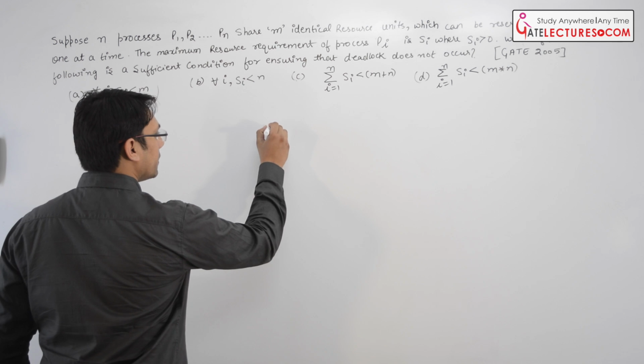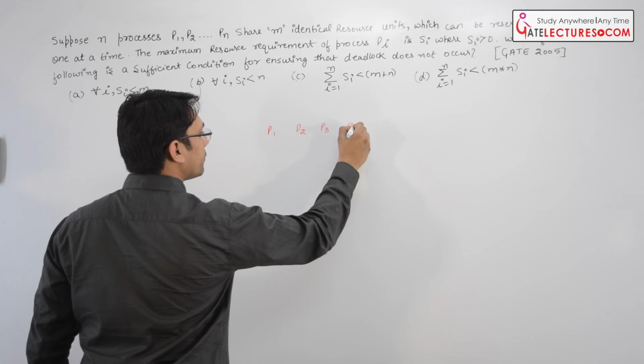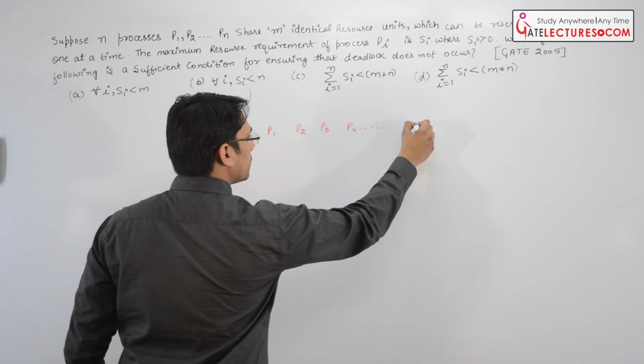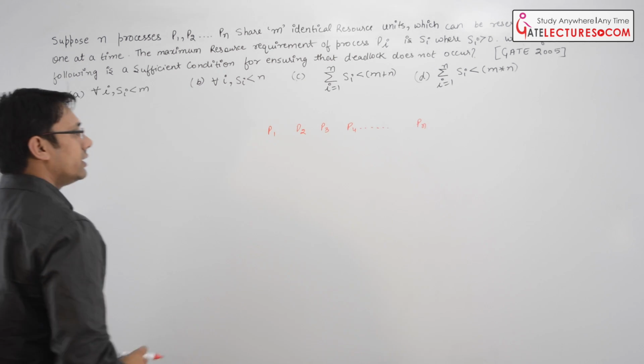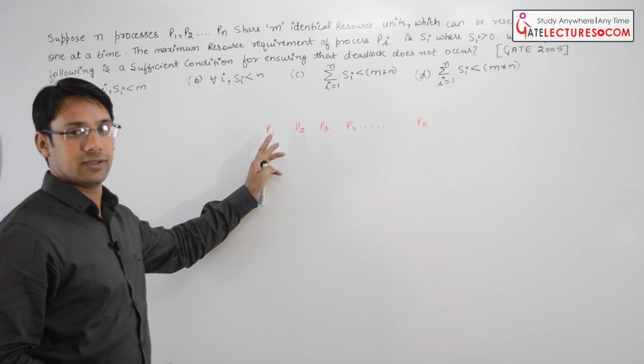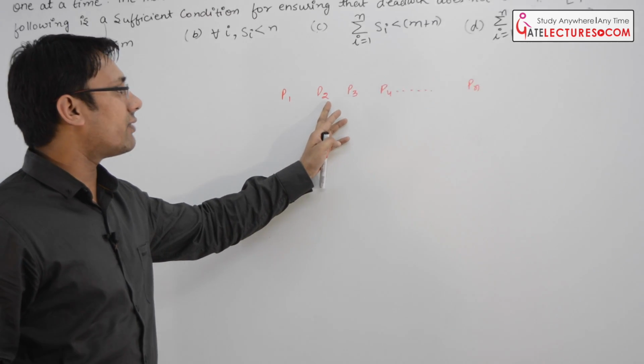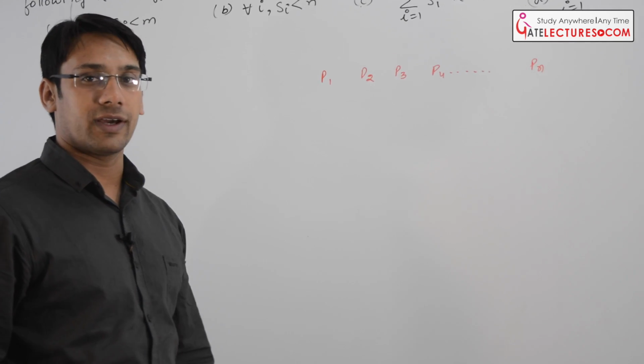Processes are P1, P2, P3, P4 up to so on Pn, right? And we can represent every process as Pi. So this is Pi where the value of i is 1, this is Pi where the value of i is 2, this is Pi where the value of i is 3.